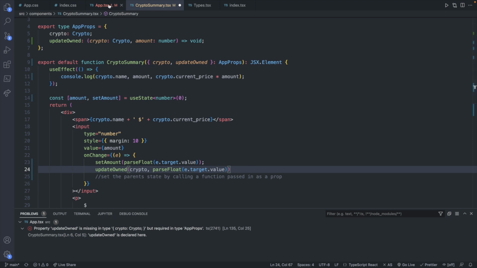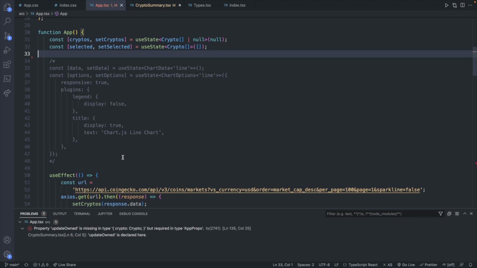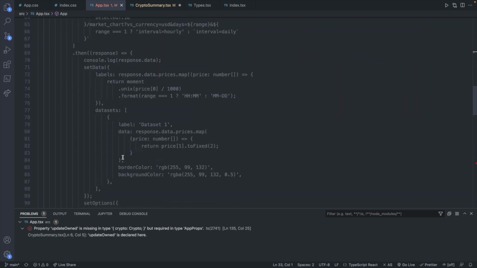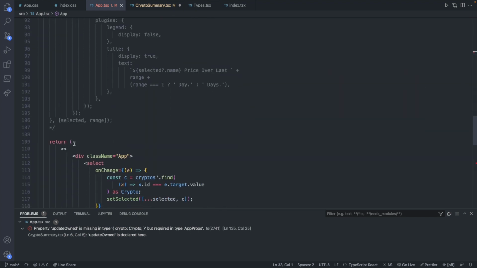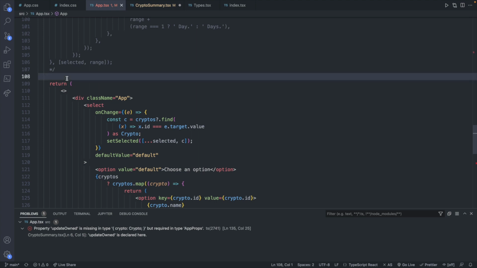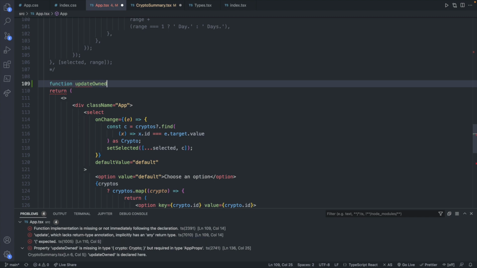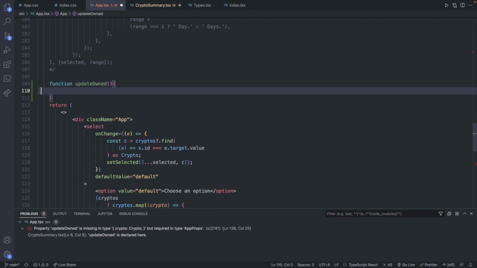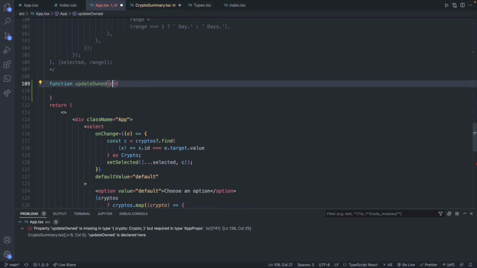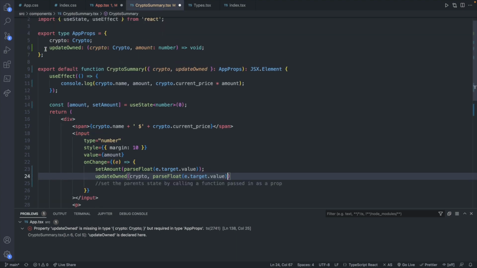Now inside of the parent, we can create a function to update the state. So where are we going to define this? I'm just going to define it right before our return. So I'll have it right here. And we'll say function update owned, and then we will define this to match that structure. So we're going to have the crypto parameter, and this is of type crypto. And then we will also have the amount, which is going to be of type number. So this signature here should match exactly this signature defined here.